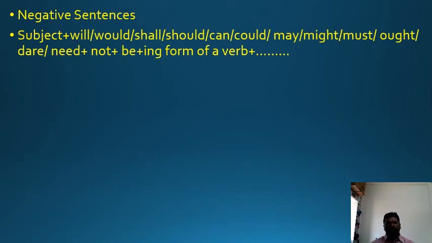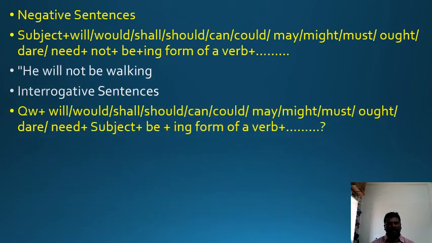Subject will, would, shall, should, can, could, may, might, must, ought, dare, need, not, be, and the ing form of a verb. He will not be walking. Interrogative sentences: same question word, modal auxiliary, subject plus be plus the ing form of a verb. Please, all of you note down the rule which is in yellow color.